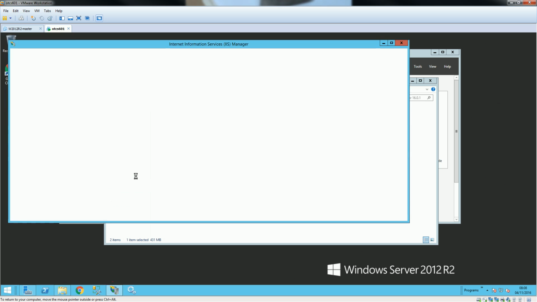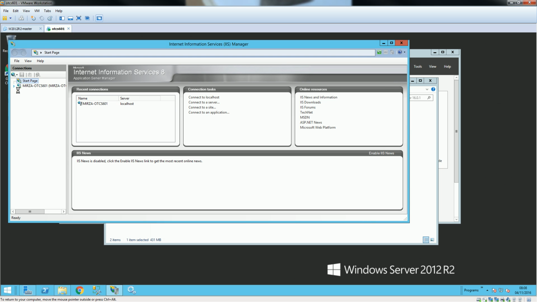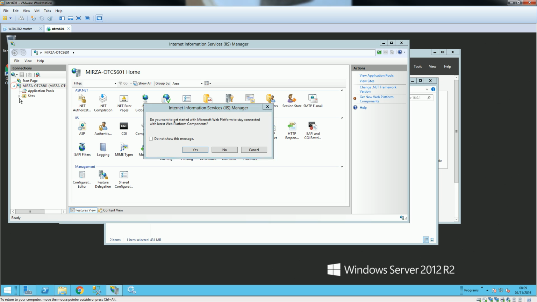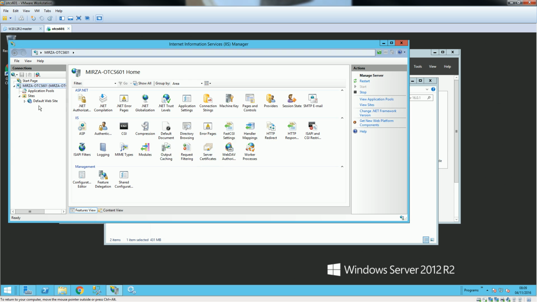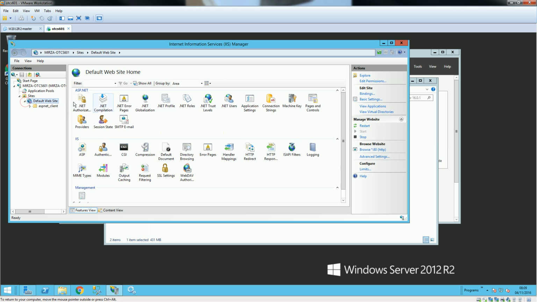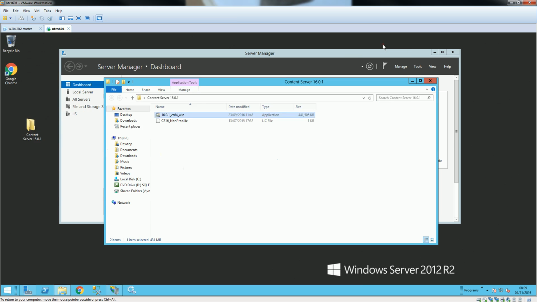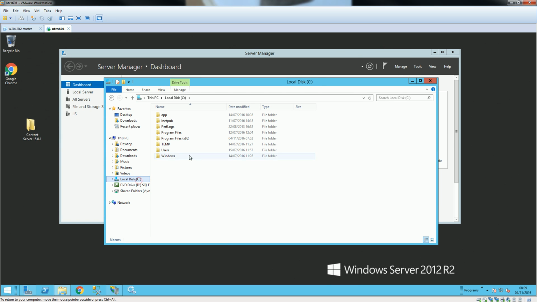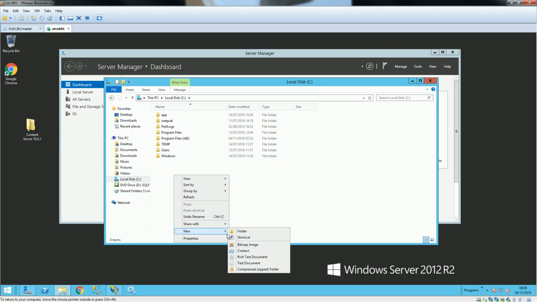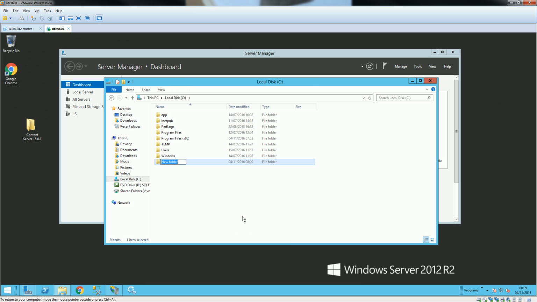Some people prefer to install new websites, but I would be using the default websites of the IIS. So I would be installing on this one, but if you want, you can delete this one out and create a new one according to your need and define your own path for the default sites. But I don't need that. What I'm going to do now is create a new folder called Content Server, where I'm going to install everything.